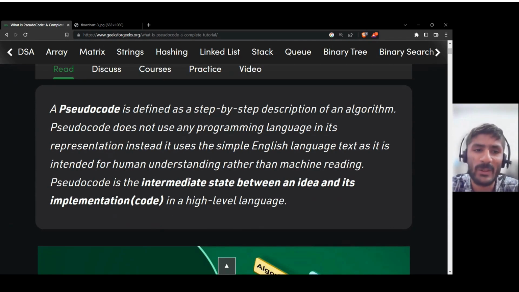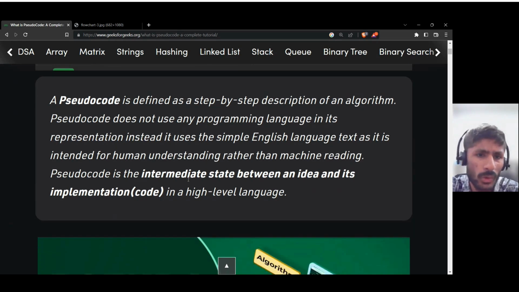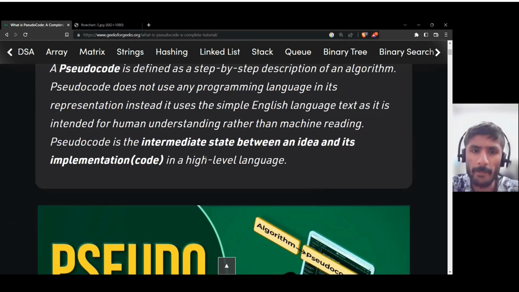Okay, in the starting of this video. So pseudocode does not use any programming language. It's generic code. Even a non-programmer can easily understand it. A 5-year-old girl will understand this. That is pseudocode. So pseudocode is the intermediate state between an idea and its implementation.